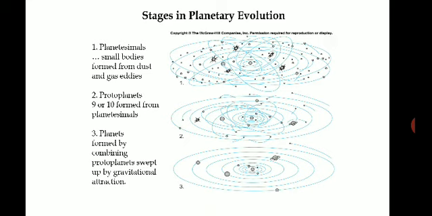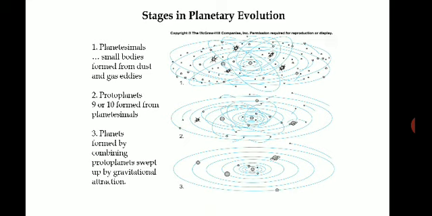Next, the formation of protoplanets took place. That is, 9 to 10 planets are formed from these planetesimals. The small bodies of dust and gas came together and formed the planets. They are called planetesimals in the initial stages.